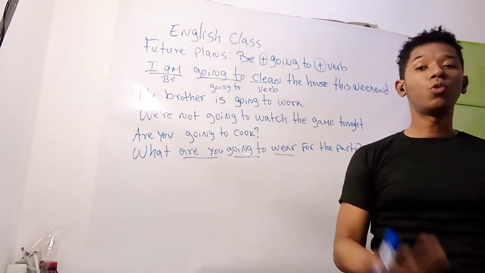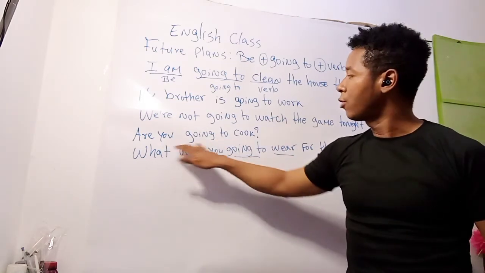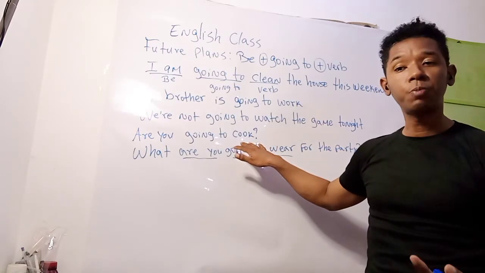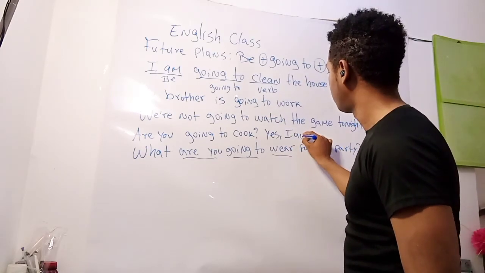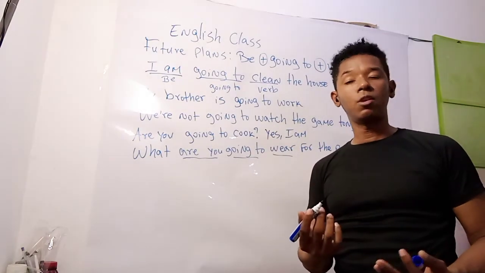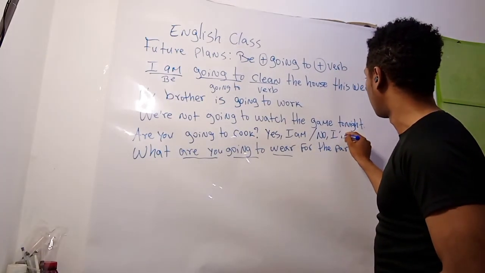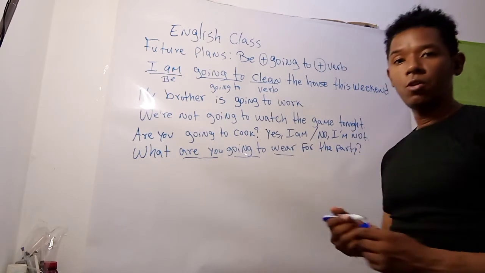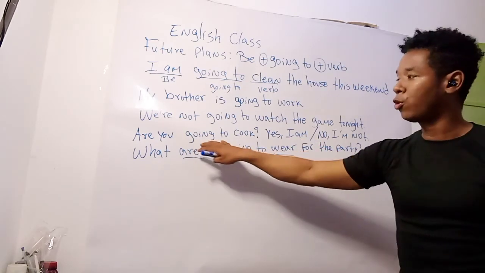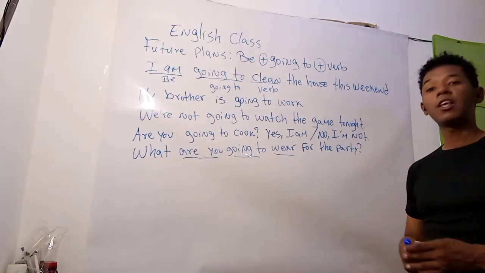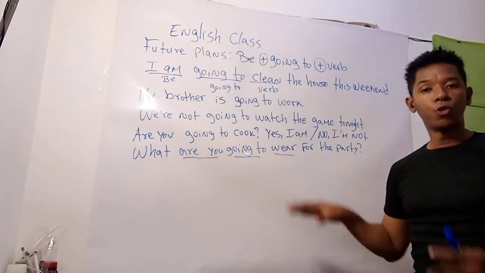By the way, how do we respond to a yes/no question with be going to? Are you going to cook? How do you respond? Yes, I am. The same way we answer questions with the verb be. Or, no, I'm not. Which means that for answering questions with the be going to form, we have to answer the same way we answer questions with the verb be itself.